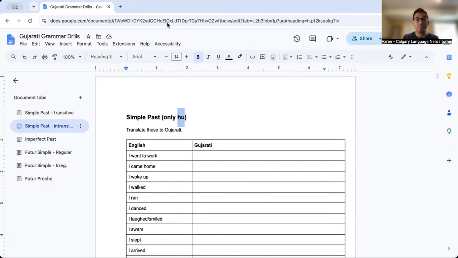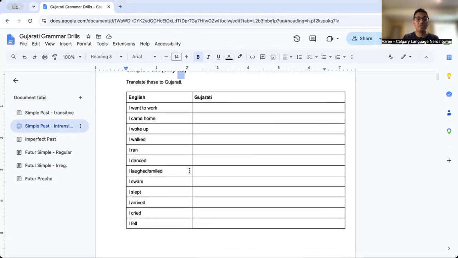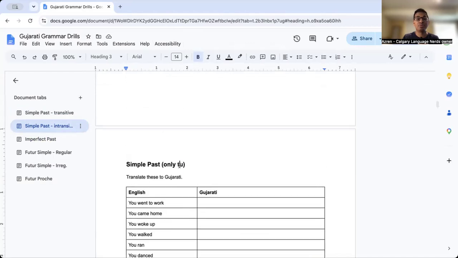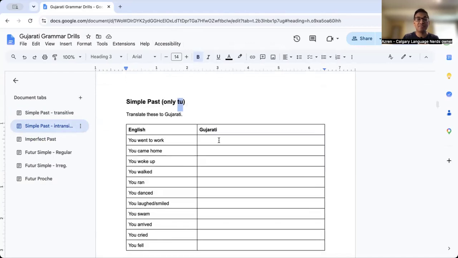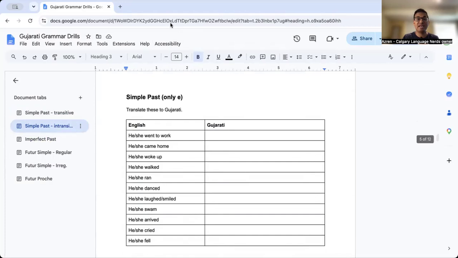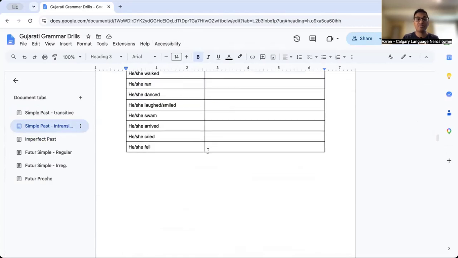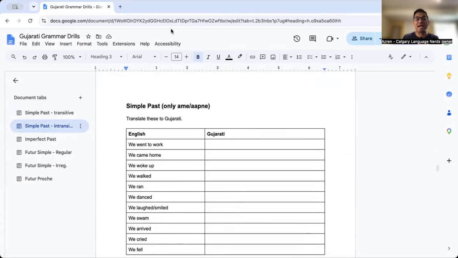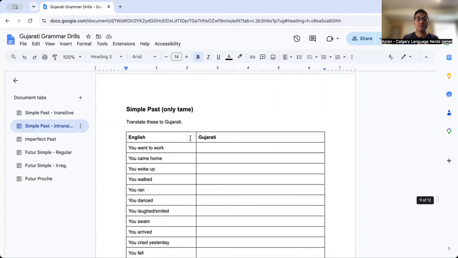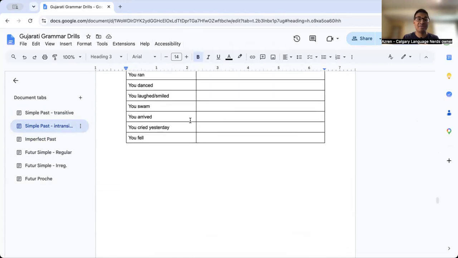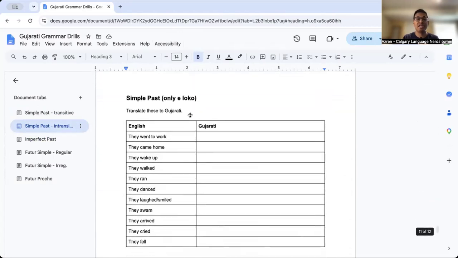We're going to use hu as opposed to me. We're going to use tu as opposed to te. We're going to use e as opposed to ene. We're going to use ame and apne. Actually, ame and apne stay the same, so that's easy. Tame is the same, that's easy. Eloko as opposed to eloko e.